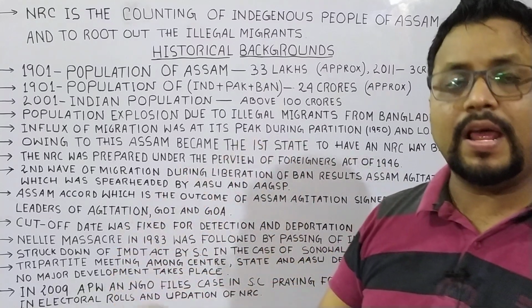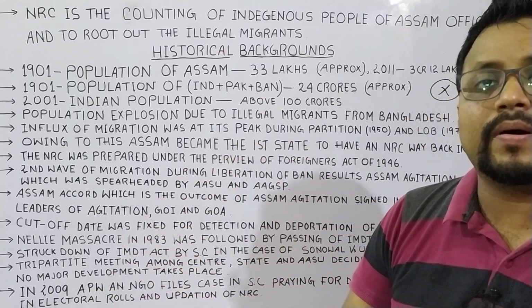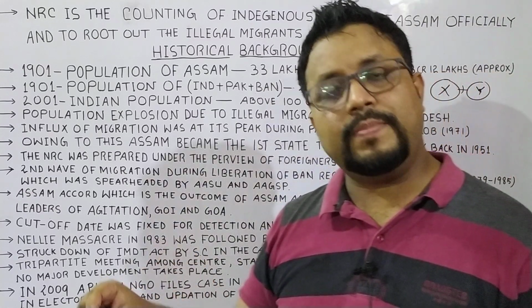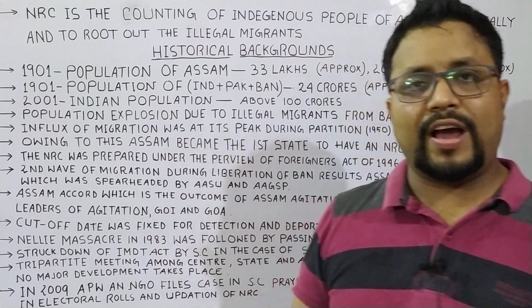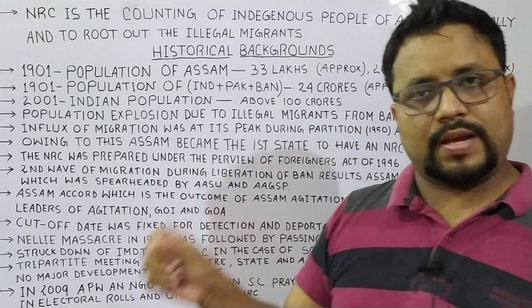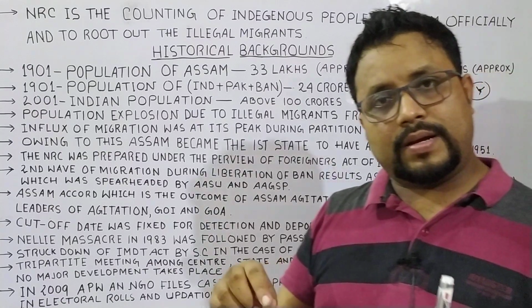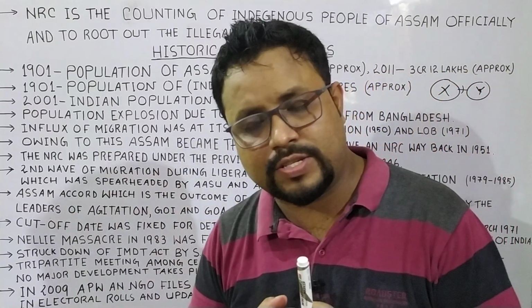The Assam Accord was signed by the government of India, the government of Assam and the leaders of the Assam agitation. It was signed on 15 August 1985. Now what was the central theme? The central theme was that it set the cut-off date for the foreigners.